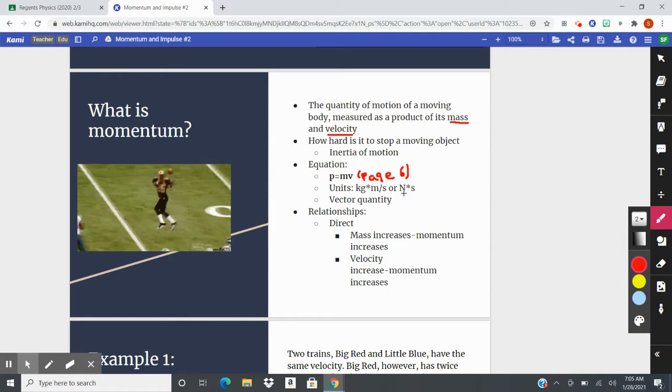Both of our relationships here, mass and momentum and velocity and momentum, are direct. So what does that mean when we talk about direct? Well, if mass increases, momentum increases. If velocity increases, momentum also increases. Both are direct relationships.